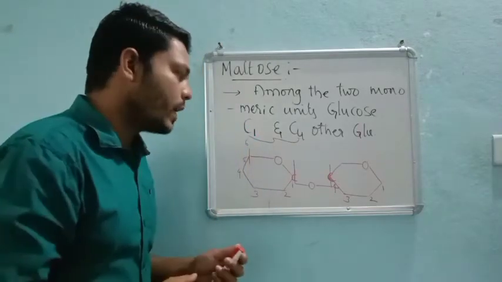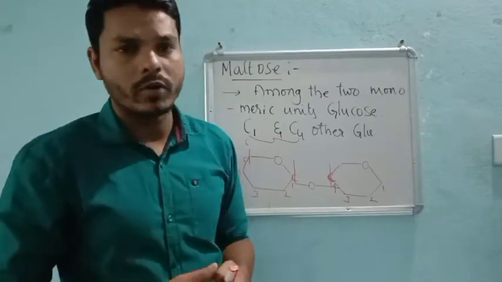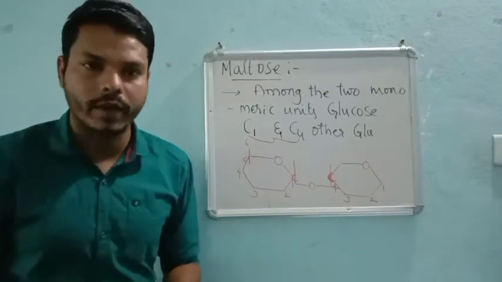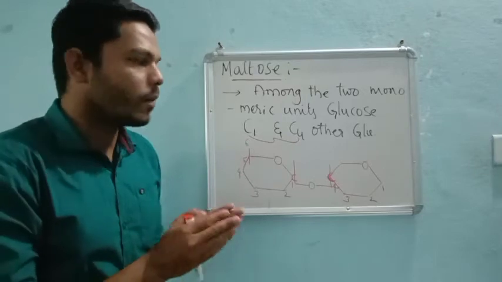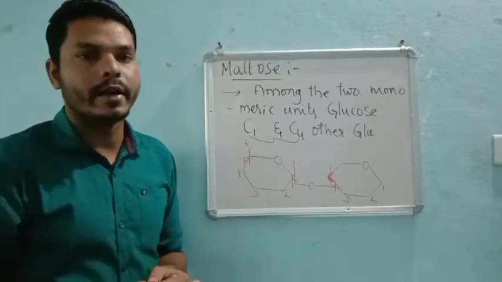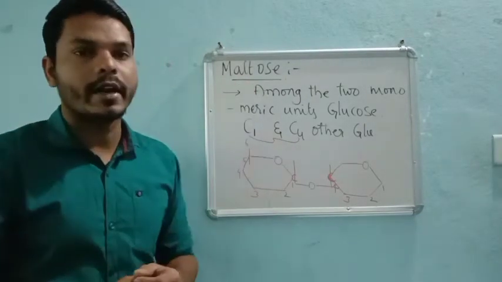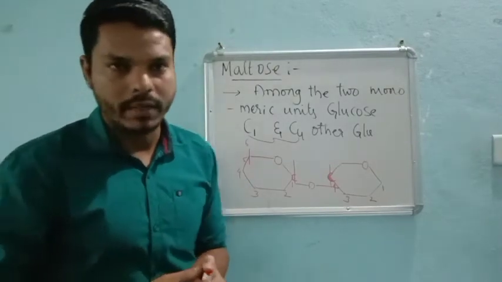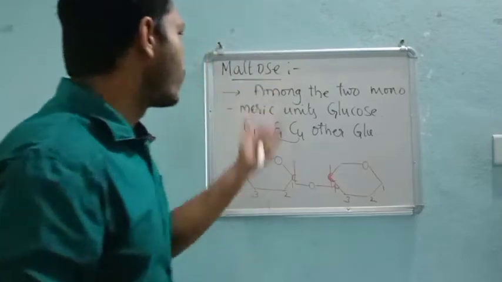And here there will be hydrogen bonding, and the melting point is also very high. To break down disaccharide-like carbohydrates, we require a large amount of heat, right?